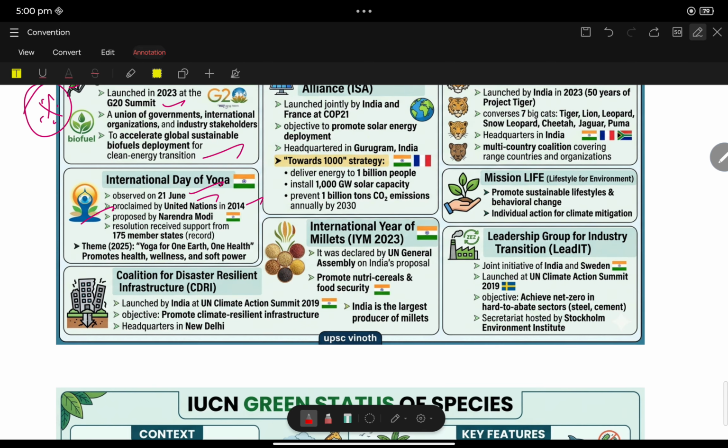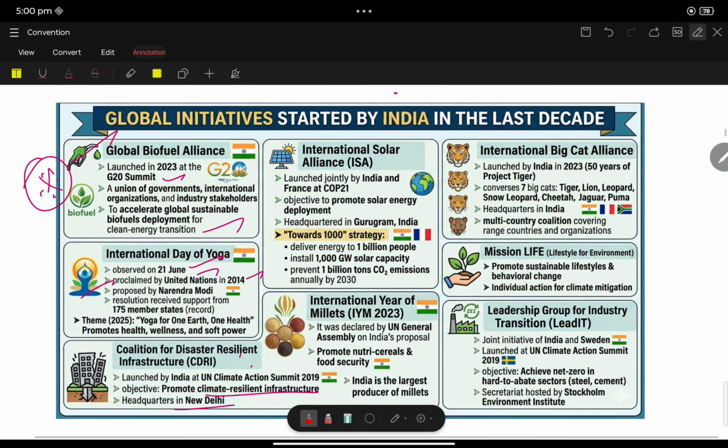Coalition for Disaster Resilient Infrastructure. This is very much important. It was launched by India at the UN Climate Action Summit. Objective: to promote climate resilient infrastructure. Headquarters in Delhi. Next, International Solar Alliance, launched jointly by India and France at COP21. Okay. It promotes solar energy. Headquarters in Gurugram, with the Towards 1000 strategy.